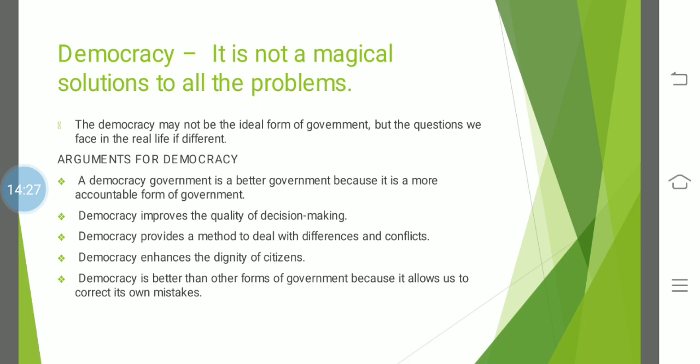So in a society like India, democracy provides the best alternative. People belong to different religions, speak different languages, practice different cultures. They have different castes. Still, we are one. And even the preferences, meaning the choices of people, are also different.